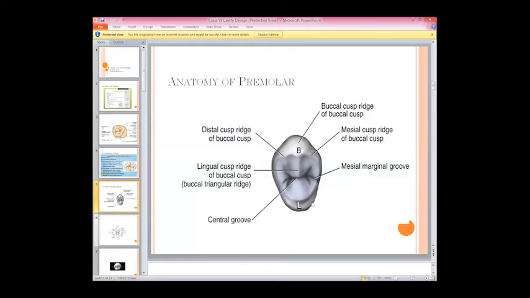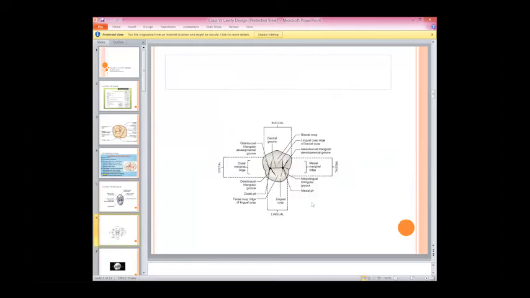Okay, I think this is the most clinical diagrammatic presentation. It is very clear that this is the buccal side, this is lingual, this is distal, and this is mesial. First of all, we have the distal marginal ridge in this area, and this area is the mesial marginal ridge, right? If we start with the secondary structures, we have the central groove, right?